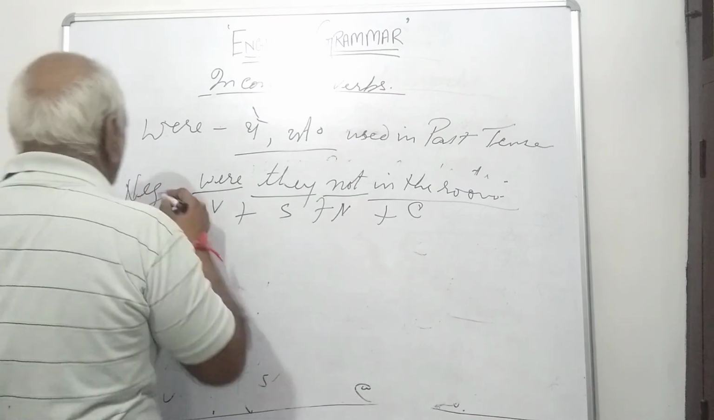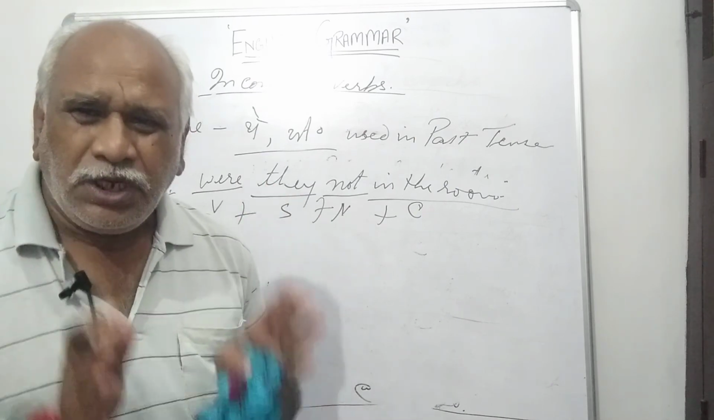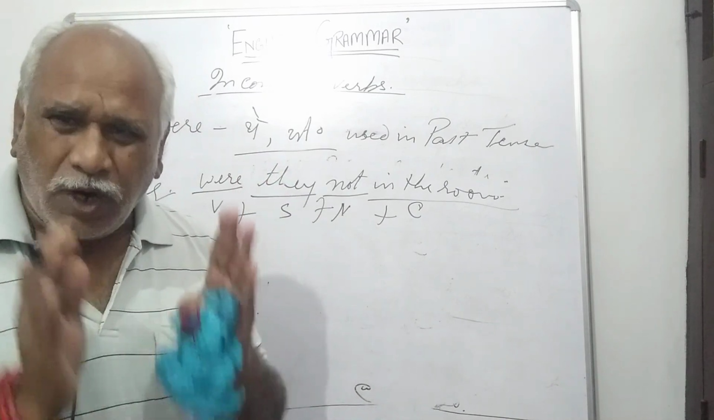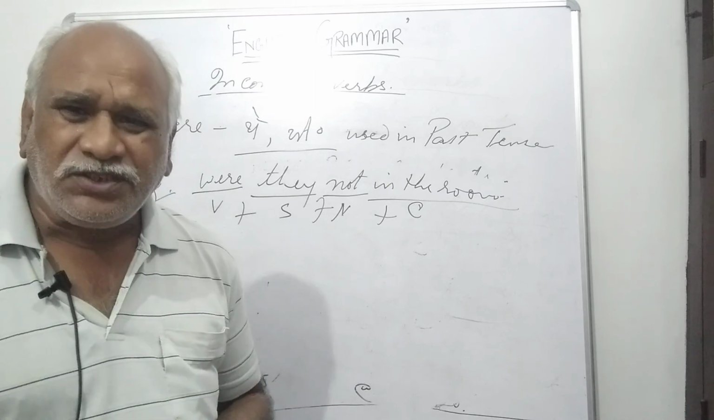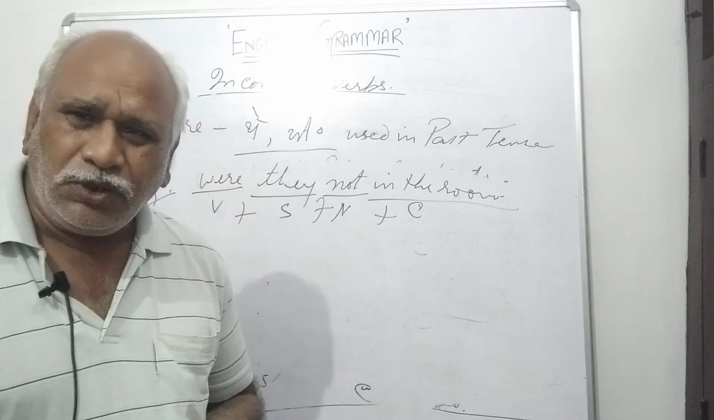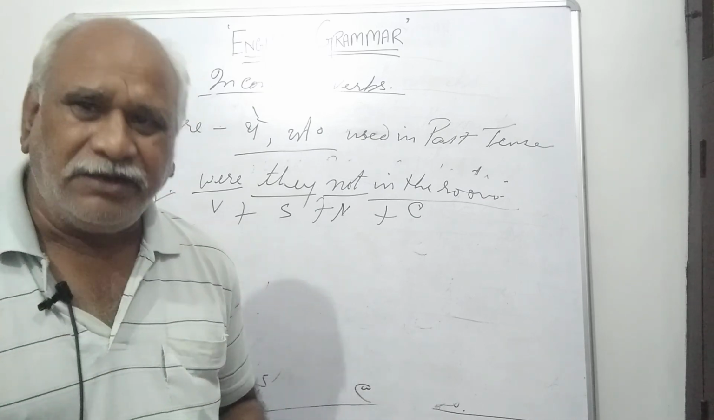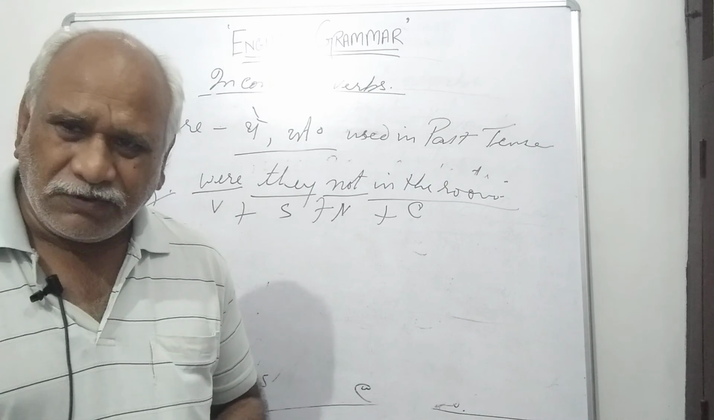In this way, was and were, both these two verbs are used in past tense. Was is used with singular subjects and were is used with plural subjects. In the next video, I shall tell you about has, have and had. These three verbs will be explained.